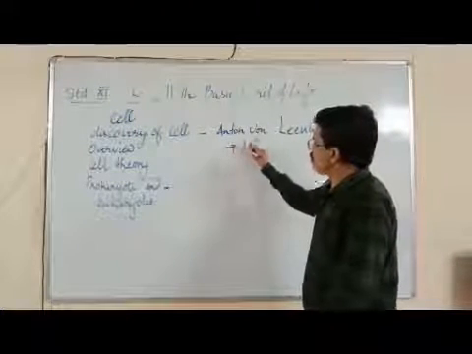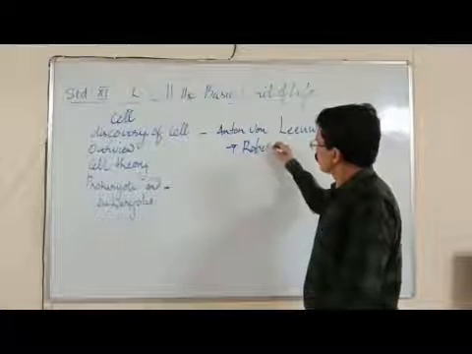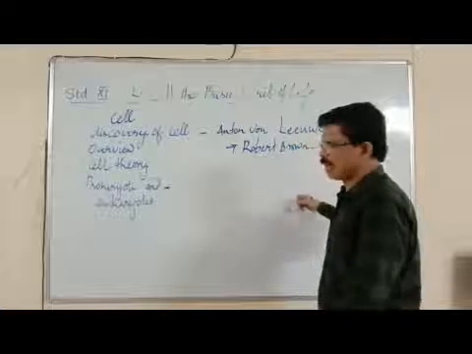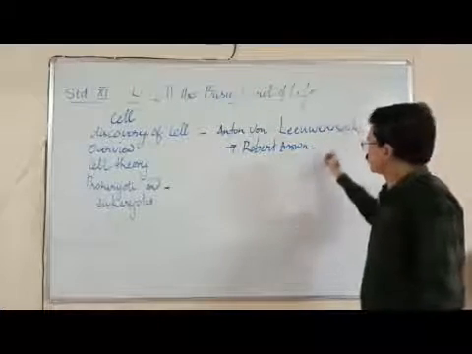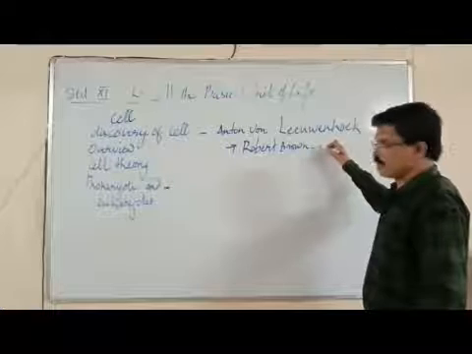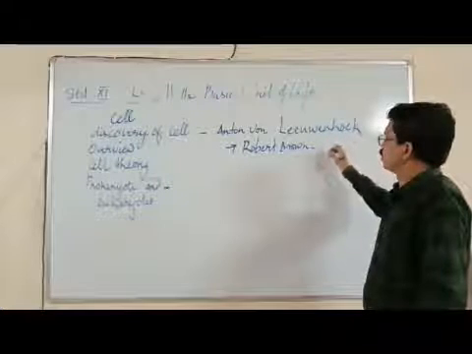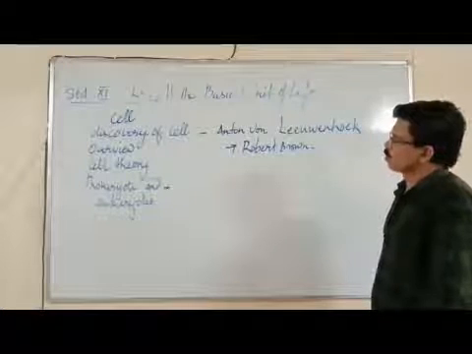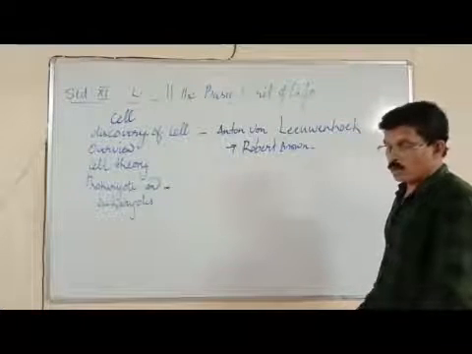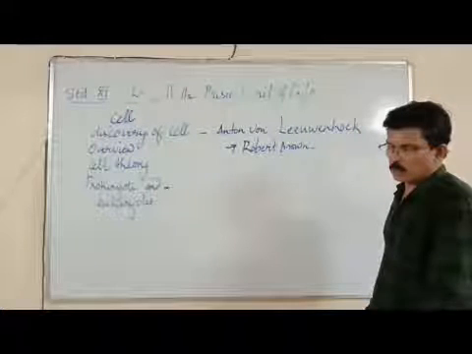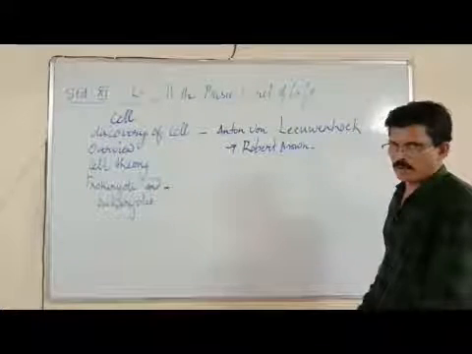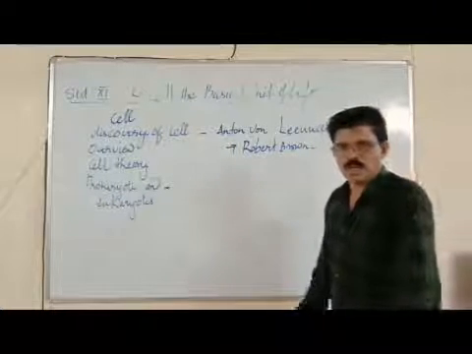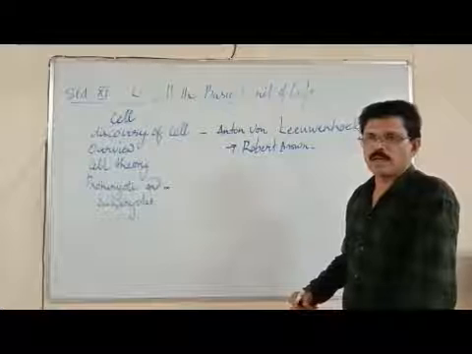Later on, Robert Brown discovered the nucleus. Nucleus is the controlling center of the cell, and it was first discovered by Robert Brown. So, the non-living cell was observed by Robert Hooke, but living cells were observed by Anton von Leeuwenhoek. Then Robert Brown discovered the nucleus. That was the discovery related to the nucleus.